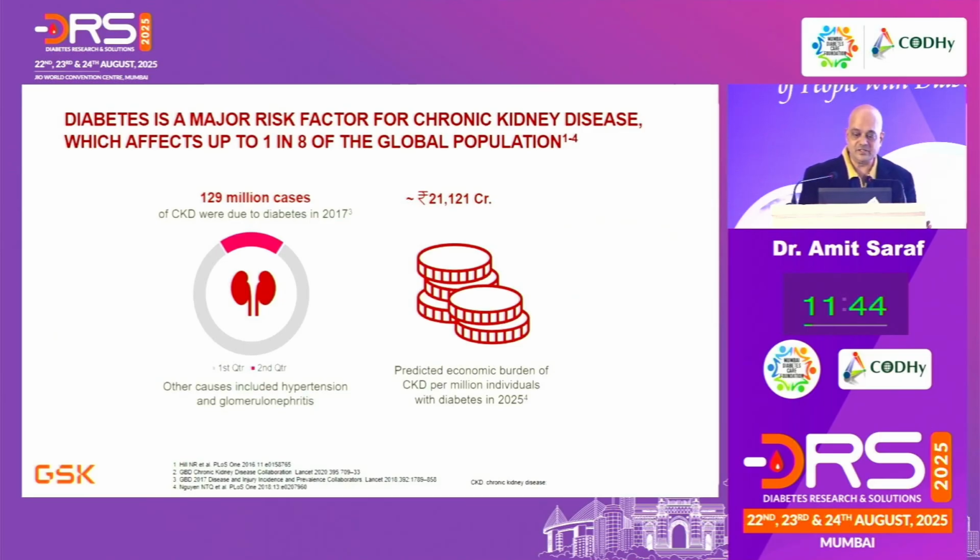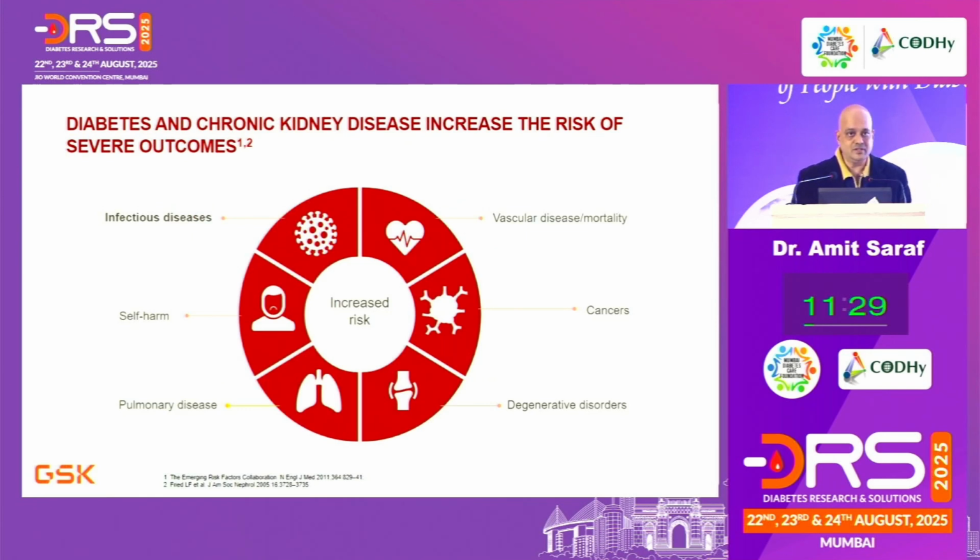Diabetes also is a major risk factor for chronic kidney disease, which affects up to 1 in 8 of the global population. And look at the economics behind it, it's adding a lot of financial burden to the patient and overall the healthcare system. We are talking about this in a topic of vaccination against herpes zoster, because if you see the small bracket there on the left top, infectious diseases are much more predominant in an individual who's diabetic and lands up with CKD. That is the reason these initial couple of slides were taken, to show you that the moment there is a diabetic, there is a higher incidence of herpes for sure. The moment there is diabetes and one more comorbid, especially the kidney getting involved, there is even more chance of the individual landing up with an infection like herpes.